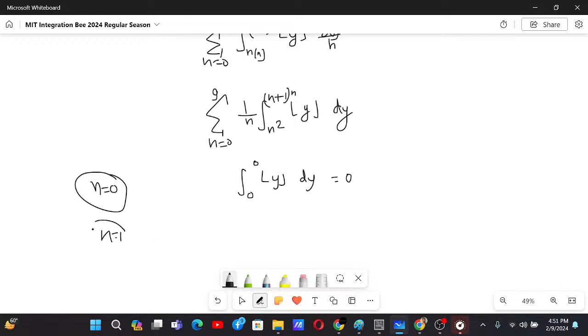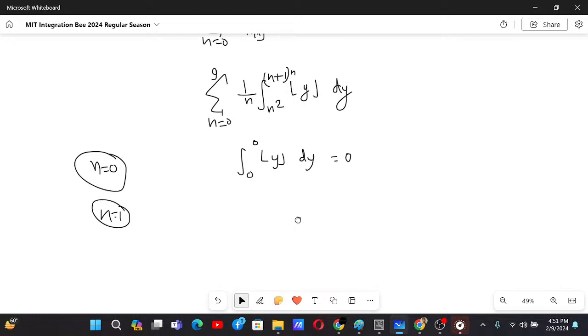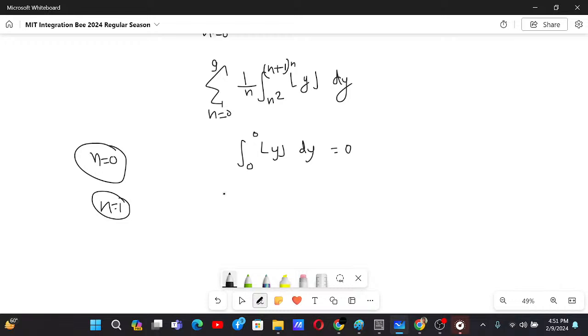Now when n equals 1, yeah, so we have 1 by 1 times integral going from 1 to 2 of GIF of y dy. So when it's going from 1 to 2, for any value like 1.5, 1.6, the GIF will just be 1.